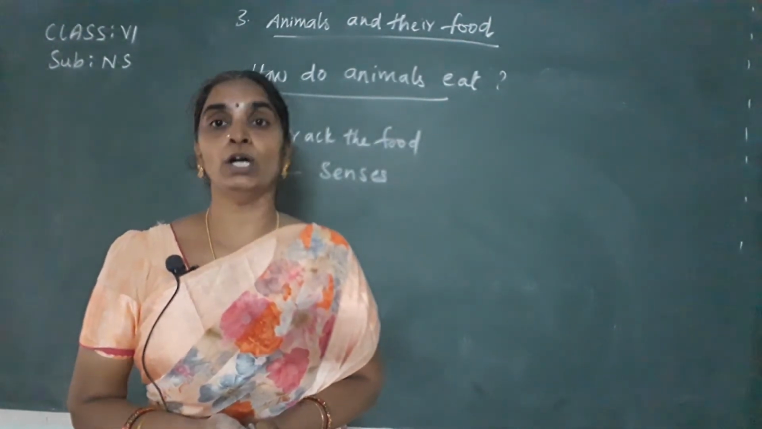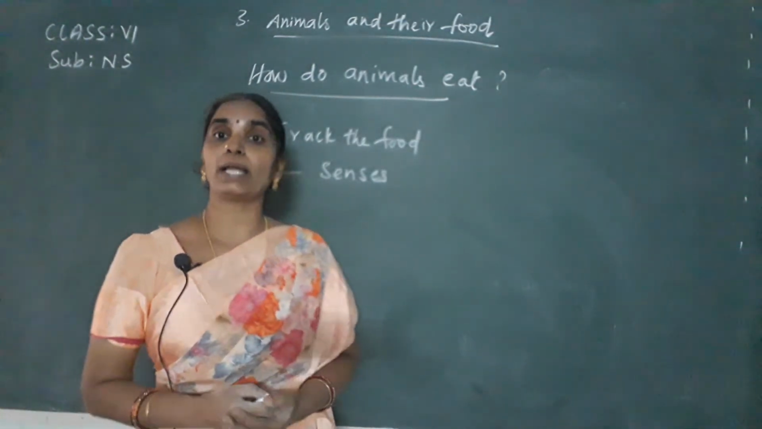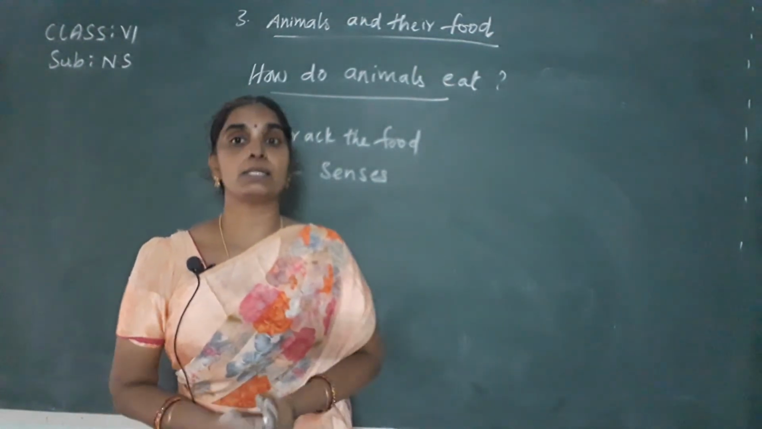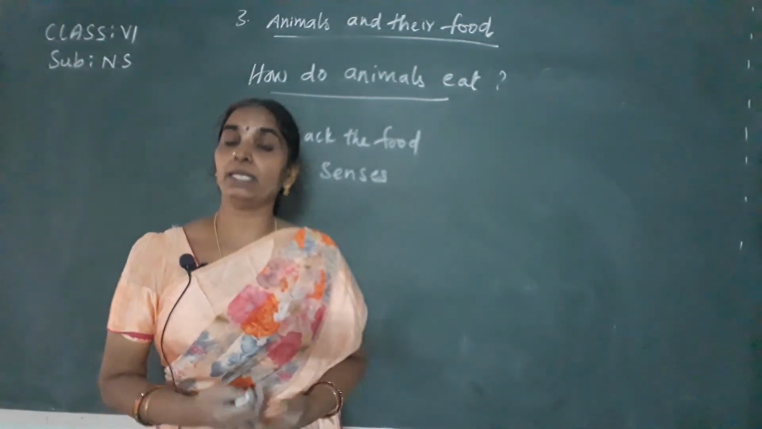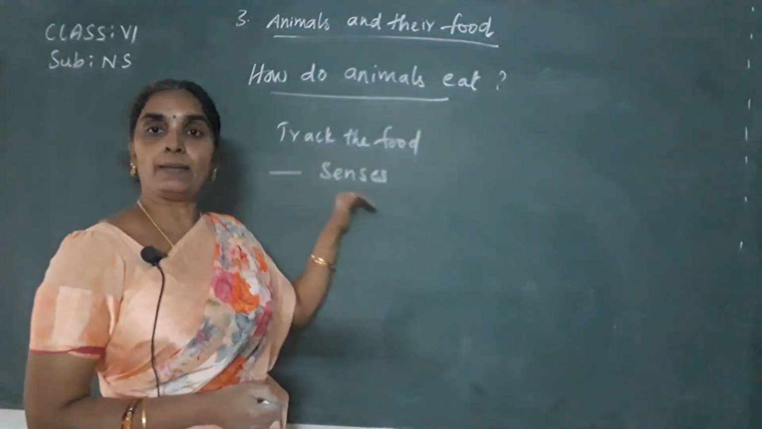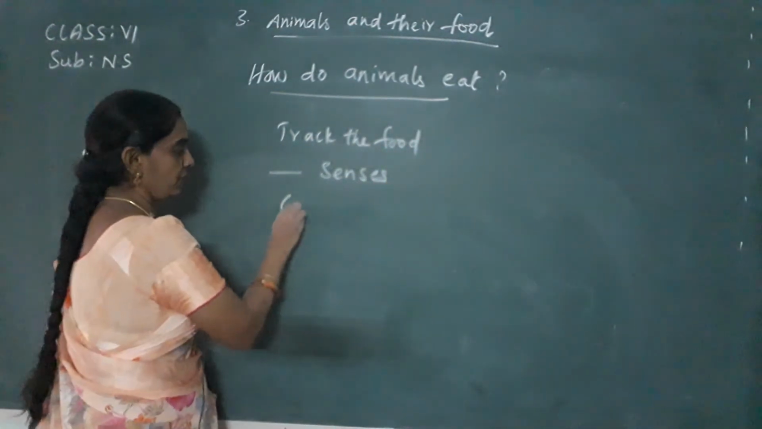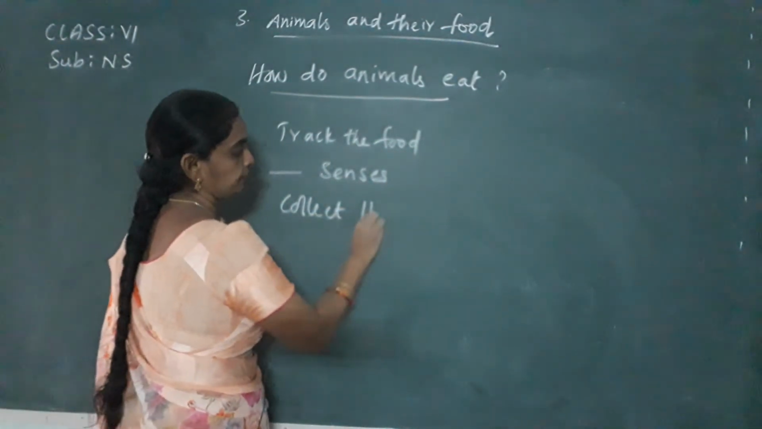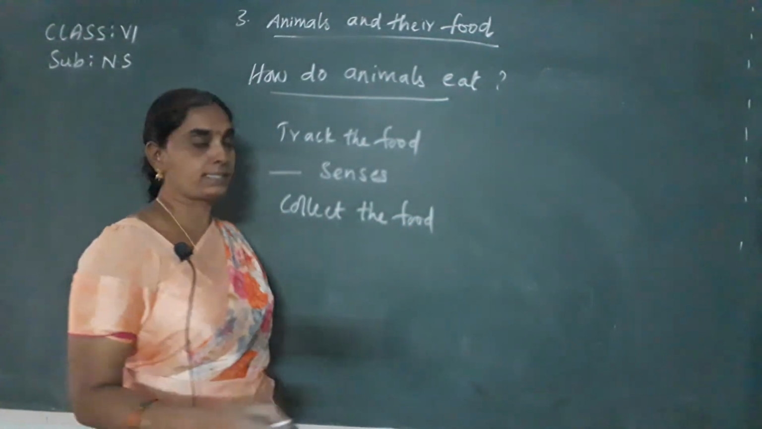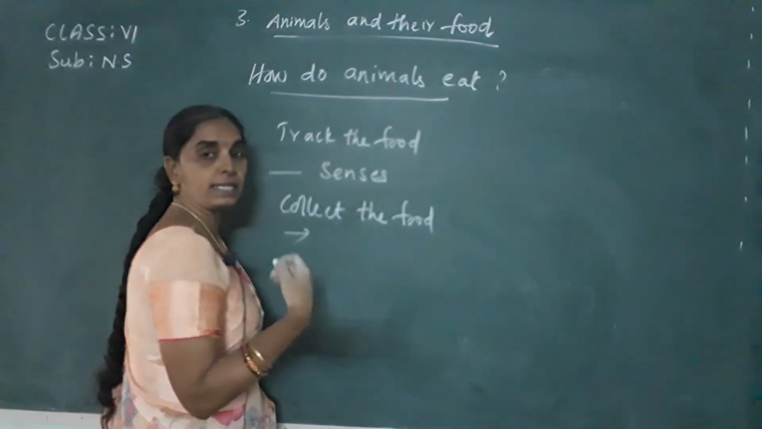Do you believe or not? Yes, they also have the sense organs. Some sense organs are highly developed, and more than one sense organ is also developed in a single animal. These sense organs help them to track the food, and they collect the food by using the mouth parts or beaks or hands or legs, etc. So they collect the food by using these organs, that is body parts.